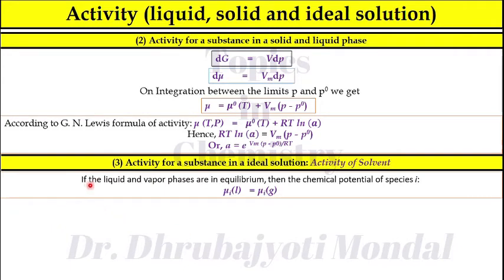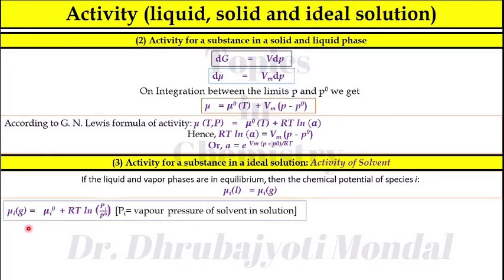Now, if the liquid and vapor phase are in equilibrium, then the chemical potential of species i, you can write, mu iL is equal to mu iG. You know that the chemical potential of two phases are the same. That means you can write mu i, the component i, in liquid phase is equal to mu i in gaseous phase.